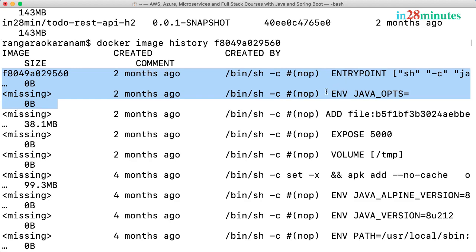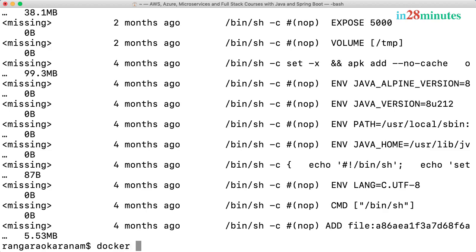We will look at all these commands a little later: entry point, env, add, expose, volume. We'll talk about all these commands a little later. But the important thing for you to understand is when you do a docker image history and provide an ID of the image or the repository name:tag, you would get all the history, all the steps that were involved in creating that specific image. You can also do something called docker image inspect and use the ID of the image.